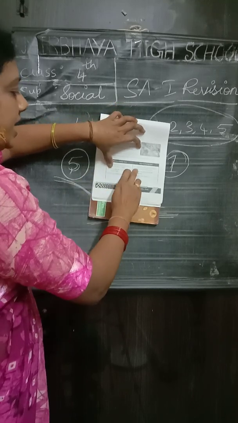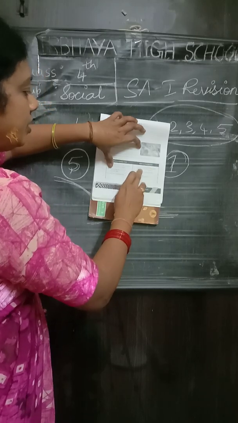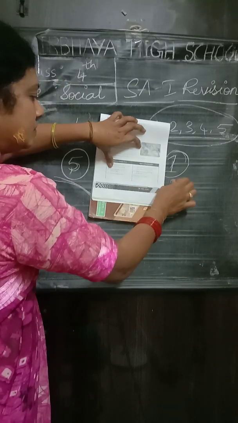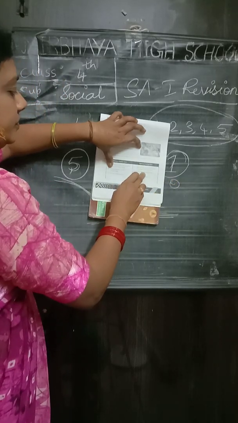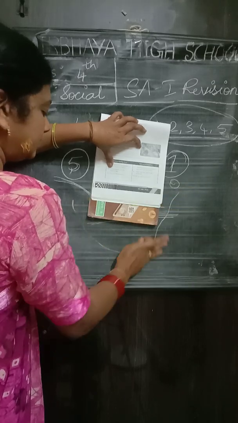Eastward flowing peninsular rivers form deltas at their mouths, and these rivers flow into the Bay of Bengal.